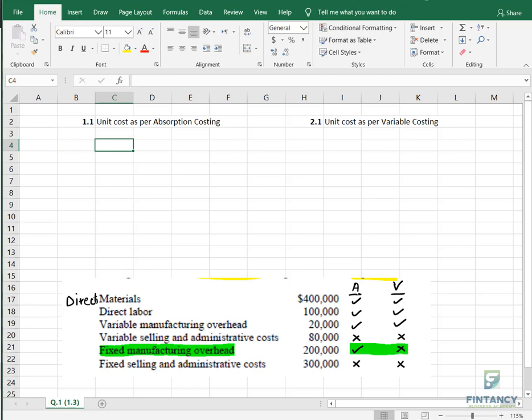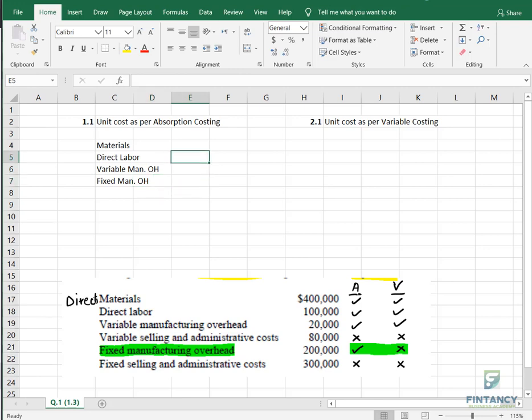So unit cost as per absorption costing. What I need, remember, is the material, the labor, the variable manufacturing overheads, and the fixed manufacturing overheads.